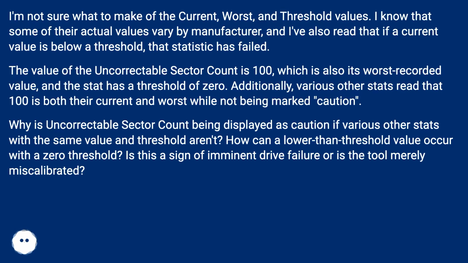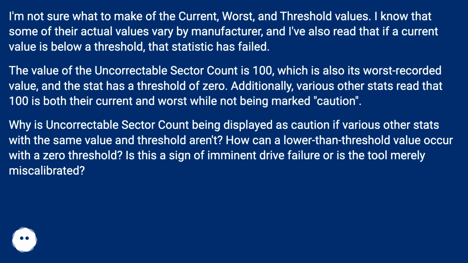I know that some of their actual values vary by manufacturer, and I've also read that if a current value is below a threshold, that statistic has failed. The value of the uncorrectable sector count is 100, which is also its worst recorded value, and the stat has a threshold of 0. Additionally, various other stats read that 100 is both their current and worst